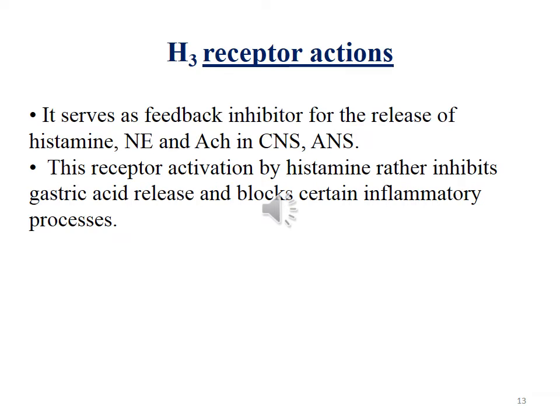H3 receptor mediated actions, both in the central nervous system and autonomic nervous system. The presynaptic H3 receptor serves as a feedback inhibitor for the release of histamine. Activation of these H3 receptors in the heart decreases norepinephrine release. Hence, it helps to prevent arrhythmias and cardiac damage. H3 receptor activation by histamine also inhibits gastric acid release and blocks certain inflammatory processes.